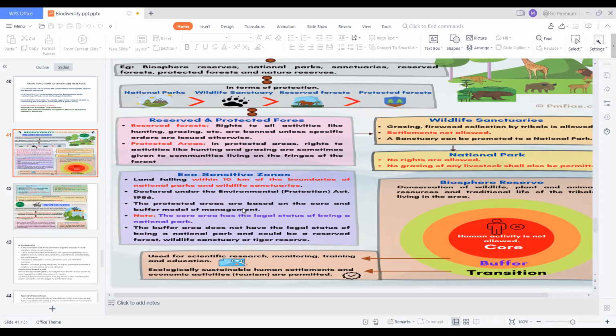The protected areas are based on the core and buffer model of management. The core area has the legal status of being a national park. The buffer areas do not have the legal status of a national park and could be a reserved forest, wildlife sanctuary, or tiger reserve. This is what I wanted to tell you.